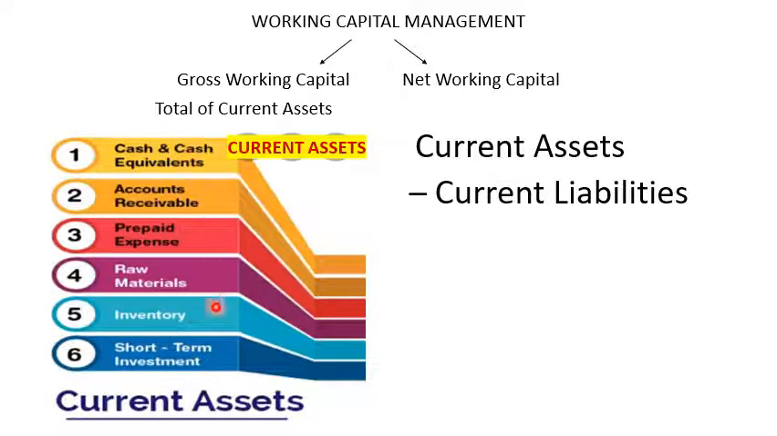Examples of current assets are cash, accounts receivable or bills receivable, prepaid expenses, raw materials, inventories, that is stock, and short-term investments. All these are types of current assets. When we add all the types of current assets, it is called gross working capital. The total of current assets is called gross working capital, and net working capital is the difference between current assets and current liabilities. So current assets minus current liabilities is called net working capital.